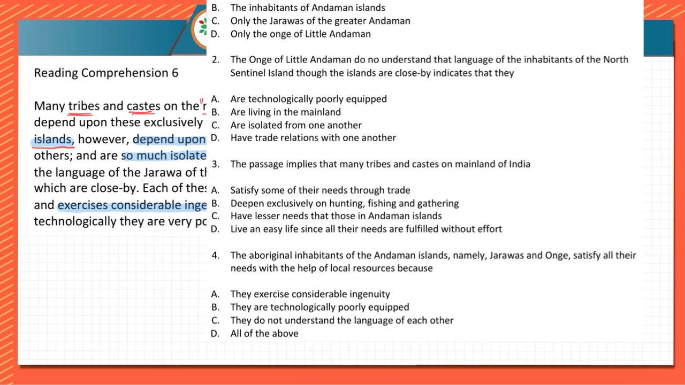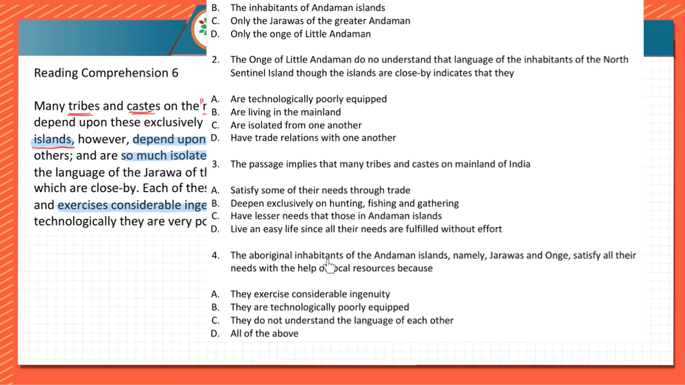Now let us look at the next question. First one, this one we have understood, that is isolation. The passage implies that many tribes and castes on the mainland of India depend exclusively on hunting, fishing and gathering. This is wrong. Have lesser needs. This is wrong. Easy life. This is wrong. Here the answer for the third one is A. This at least we have understood, because they have mentioned about the trade also, and they are mentioning it as an open statement, and it is a wider statement. They satisfied some of their needs through trade.